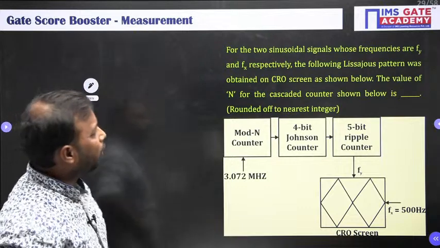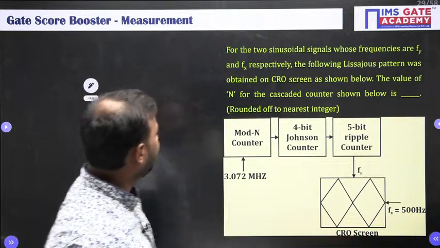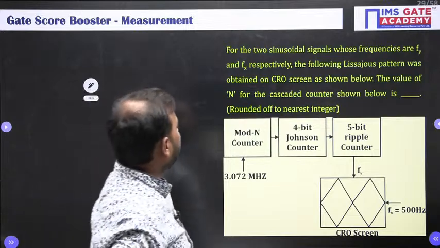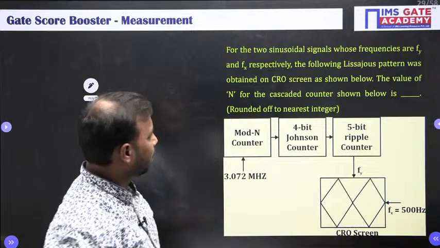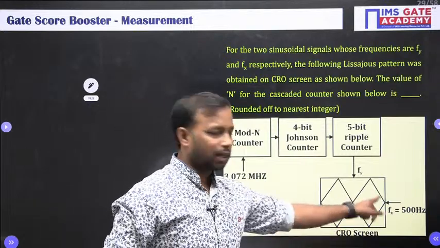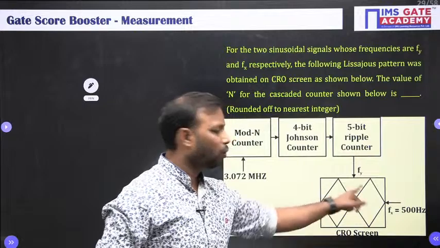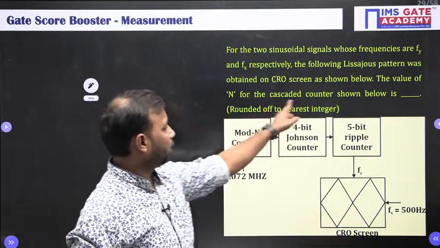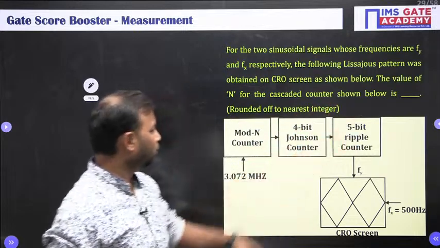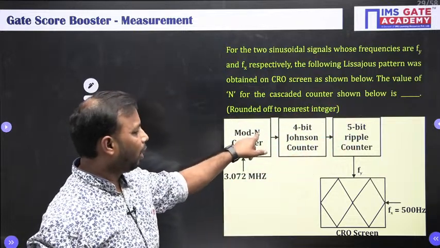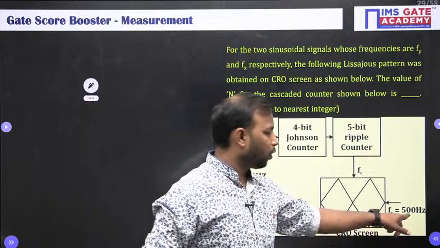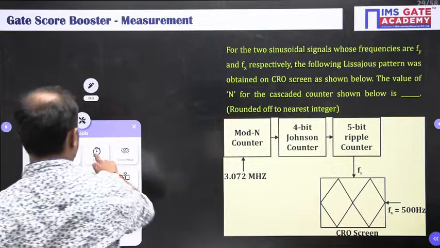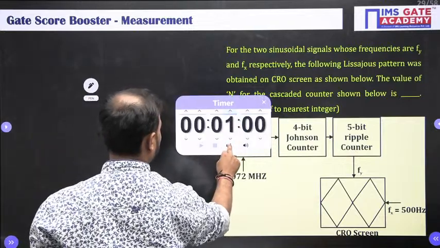For the two sinusoidal signals whose frequencies are Fy and Fx respectively, the following Lissajous pattern was obtained on the CRO screen as shown below. So this is your Lissajous pattern where the outer layer is the boundary of the CRO screen. The value of N for the cascaded counter shown below is, so we need to obtain the N value such that my input frequency becomes 50 hertz. So let me give you 1 minute for this. Do it fast.